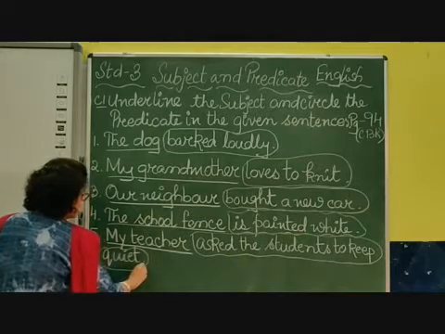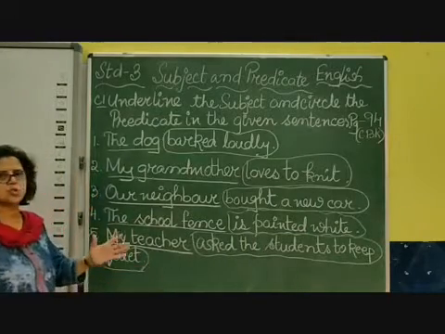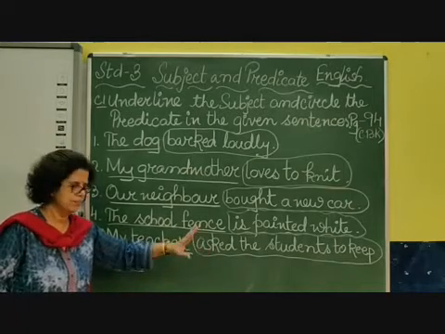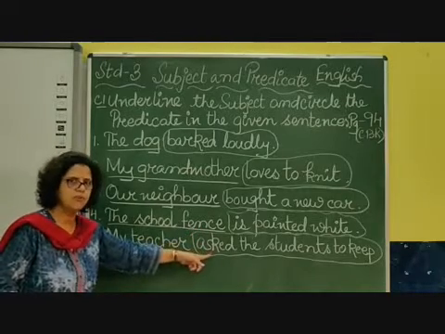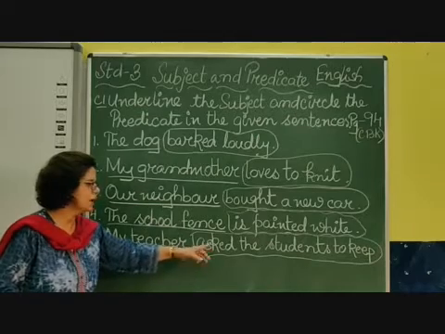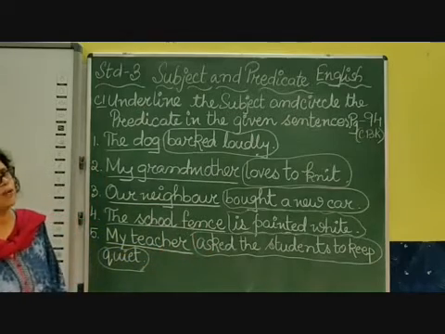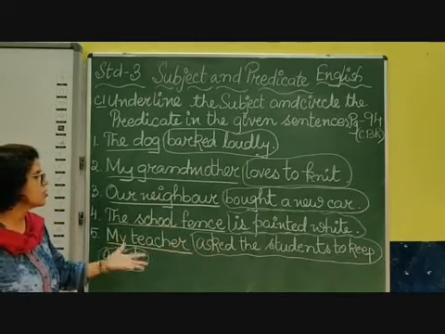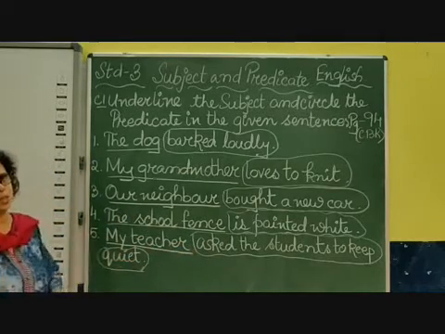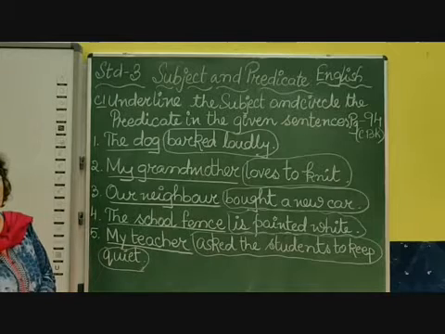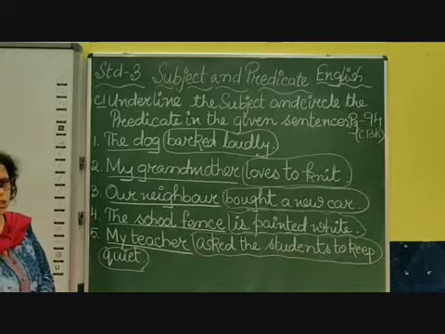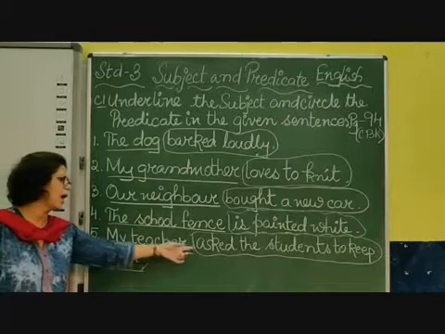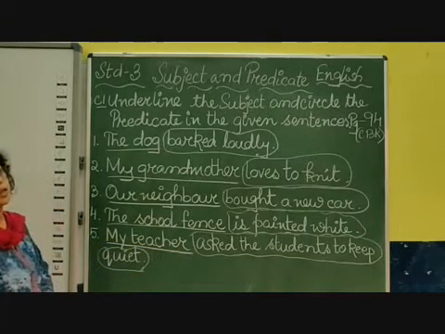The whole thing, asked the students to keep quiet, is my predicate. Again see the main verb. Here in this sentence we don't have any helping verb. Now I ask the question to this predicate. Who asked the students to keep quiet? My teacher. So my teacher is the subject and asked the students to keep quiet is my predicate.